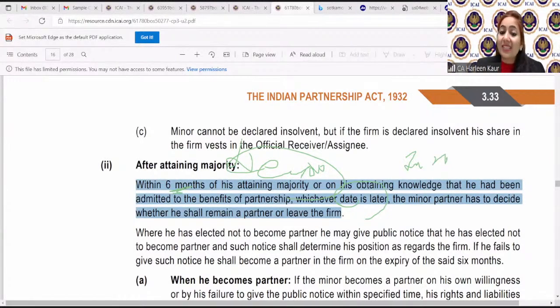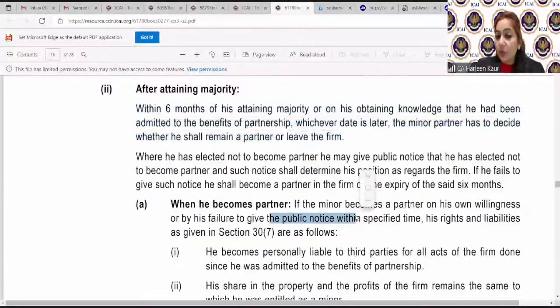partner or not. Now, second thing is giving a public notice. It says if I have not given a public notice within the specified time, means within 6 months, if I don't tell, I don't publicly announce it, I have not given it in any newspapers or advertisements, I have not told it. Now, how the public notice has to be given, it depends upon the firm. The firm may take it out in the newspaper or some advertisement is given. So you have to tell the public who is dealing with that firm that now this minor is no longer dealing with us. Failure to give the notice means if you have not informed the public, you are still assumed to be a partner in the firm. Then since now you have become major, so therefore you personally become liable to the third parties.